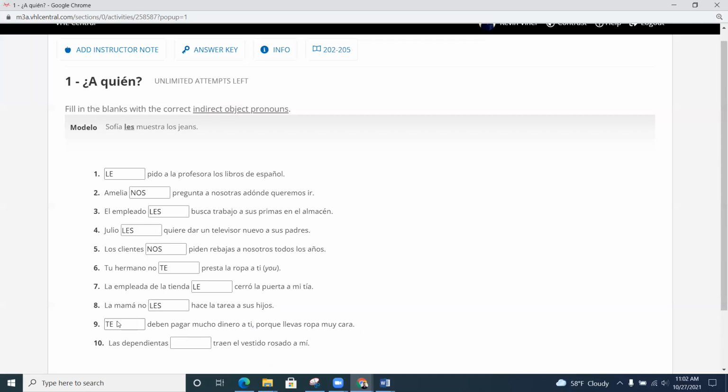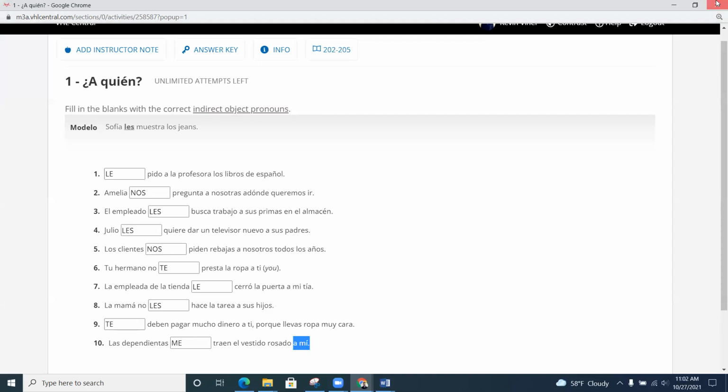Eso es. Ok, el último número 10. Las dependientas traen el vestido rosado a mí. Pausa. Y aquí estamos, me. ¿Cómo sabemos que es me? A mí. Muy bien, eso fue una.